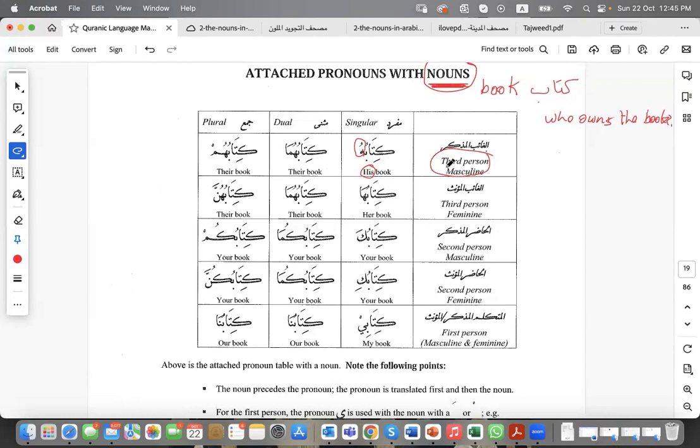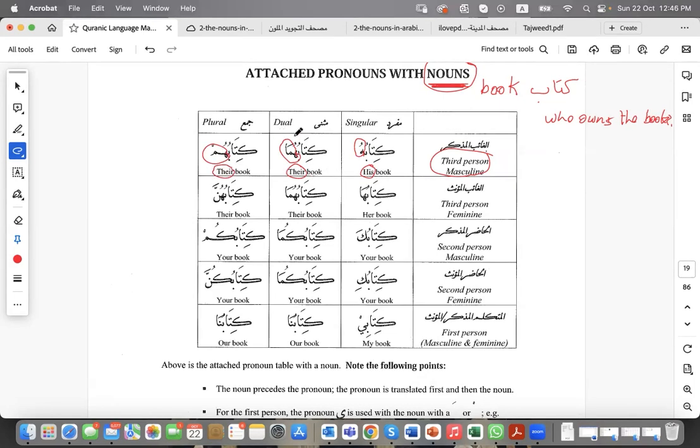We are here talking about the third person masculine. Mufrad, or singular, is going to be hu, so his book, kitabuhu. Dual of the third person masculine, kitabuhuma. This is huma, ha and ma, so it's their book. But of course, in English we don't have dual, so their here is referring to two males or mixed gender. And kitabuhum, this hum means their book, and we're referring to a group of people now.